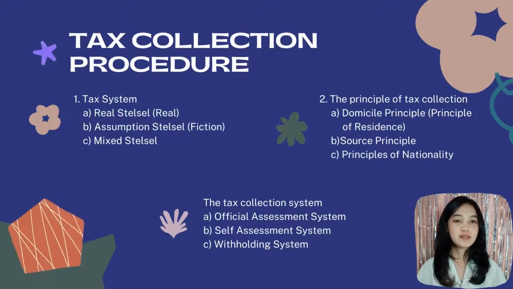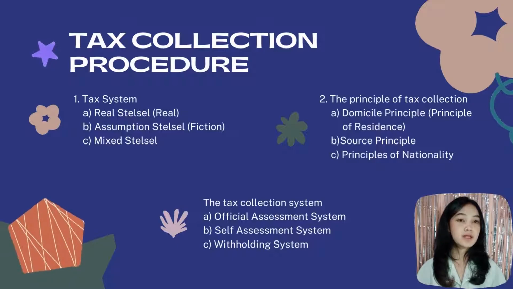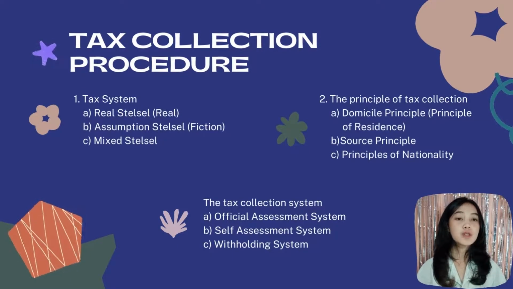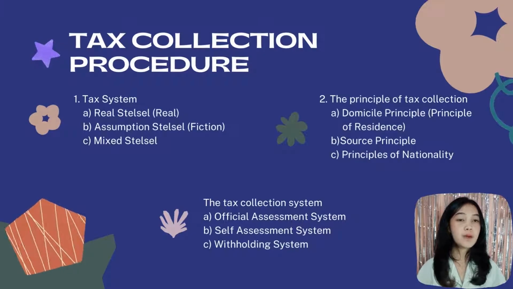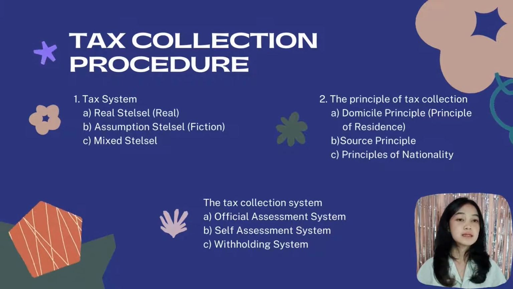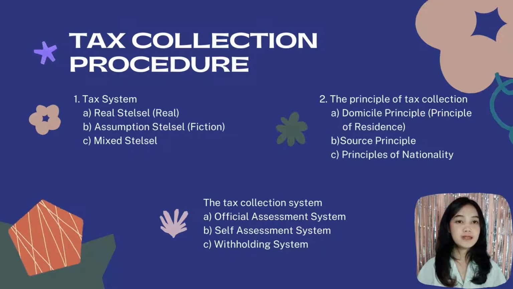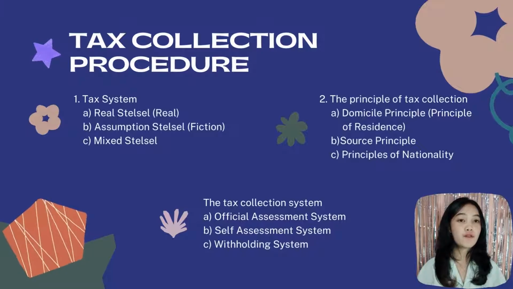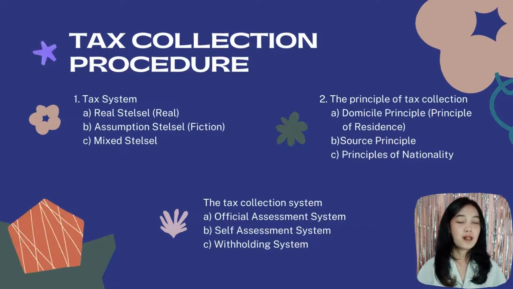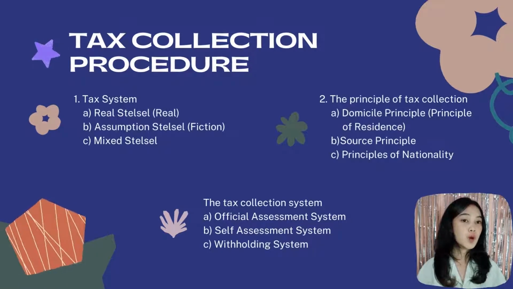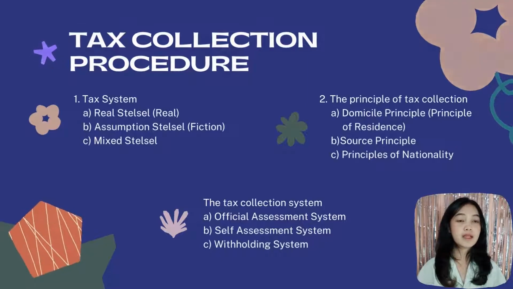3. The tax collection system. A. Official assessment system. A collection system that enables the government to determine the amount of tax owed by taxpayers. B. Self-assessment system. A tax collection system that authorizes taxpayers to determine the amount of tax payable by themselves. C. Withholding system is a tax collection system that authorizes third parties to withhold and collect taxes owed by taxpayers.